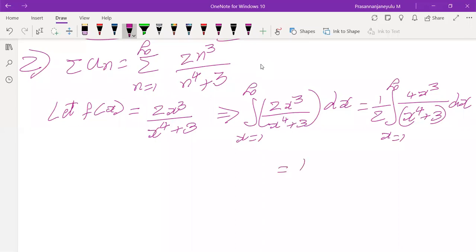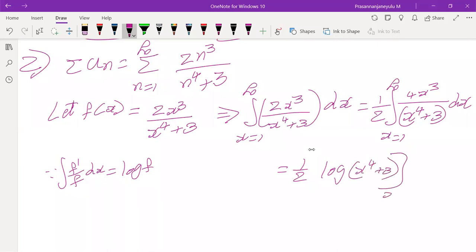So it is 1 by 2 into, it is in the form of the formula we just discussed: integration of f dash by f into dx is equal to log of f function. Using this, we get log of x power 4 plus 3, where x is varying from 1 to infinity.